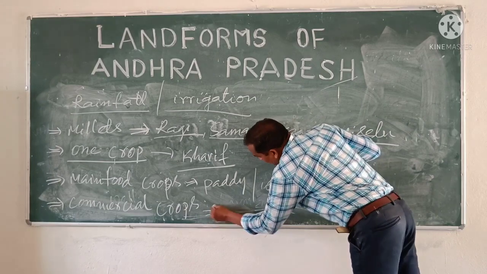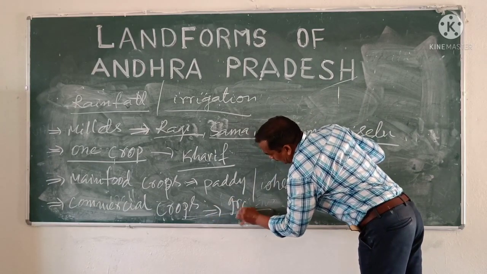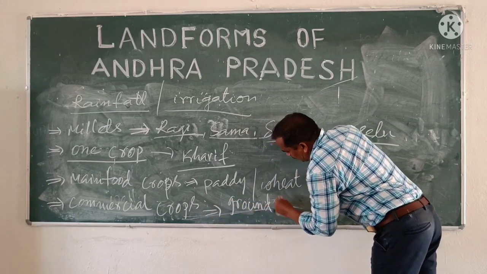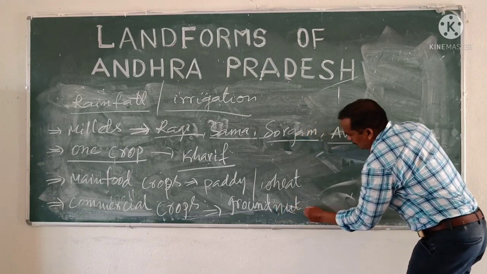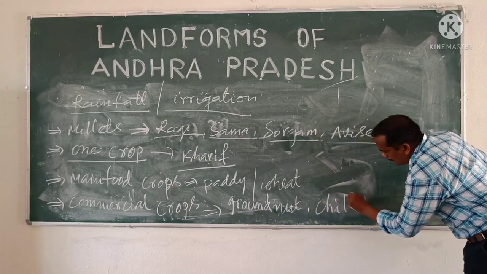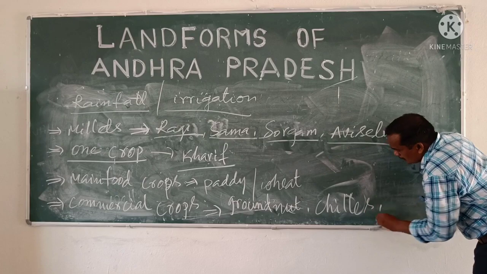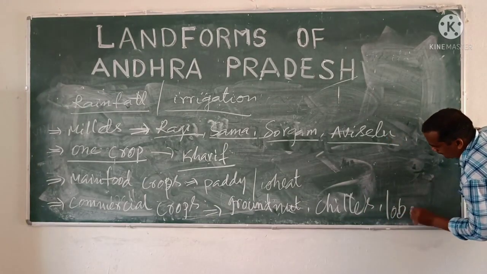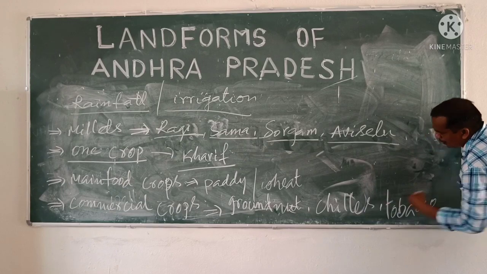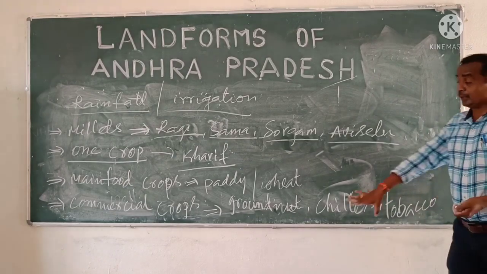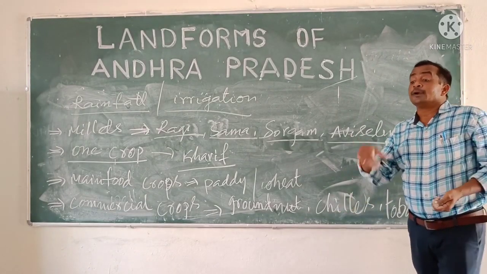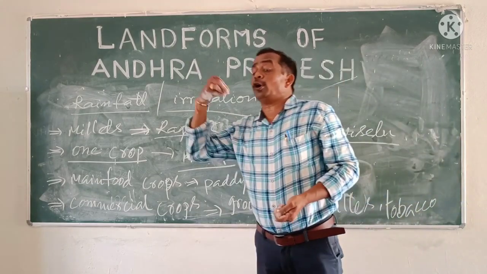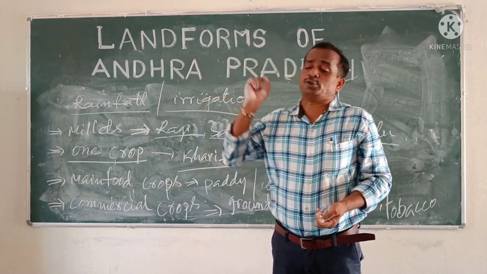Commercial crops means first one groundnut, second one chili, third one tobacco, and so on. See children, commercial crops means crops with which the farmers get more profits, highly income resources.